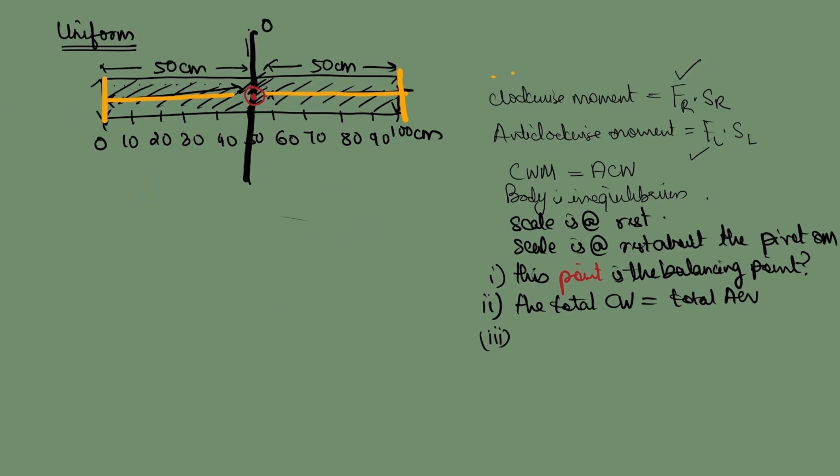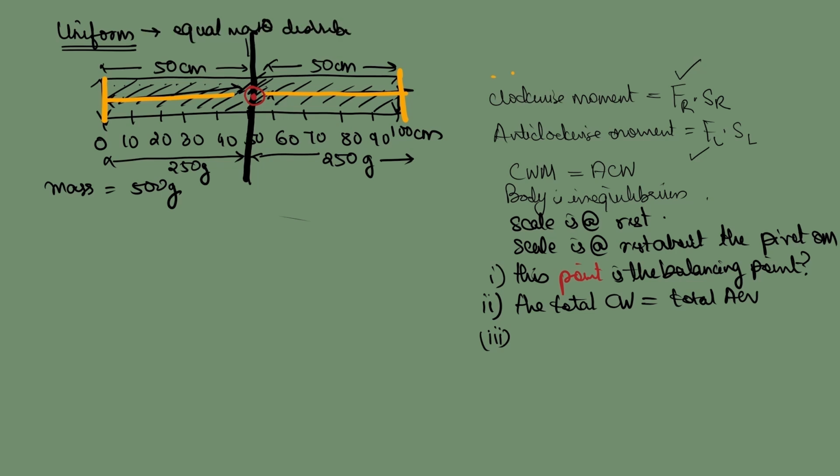Now let's say the mass of the scale is 500 grams. Alright. The uniform scale, that means it has equal mass distribution. It has equal density distribution, isn't it? So if the mass is 500 grams, the left half is 250 grams and the right half is also 250 grams.